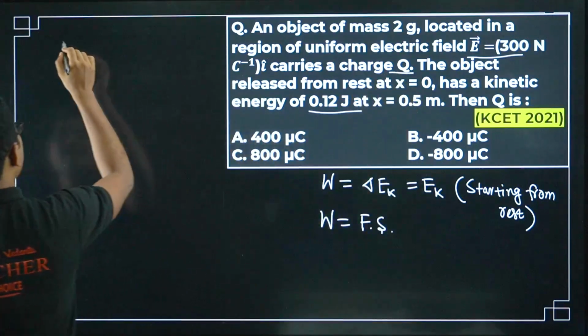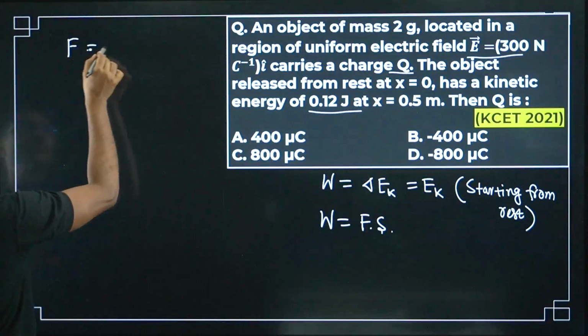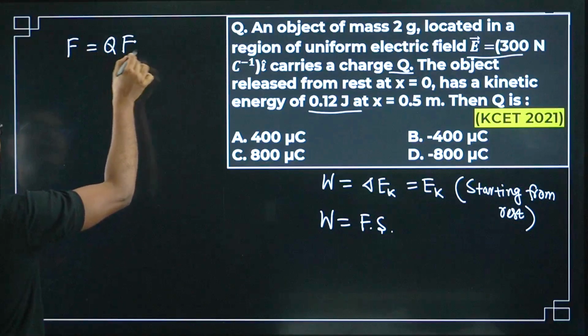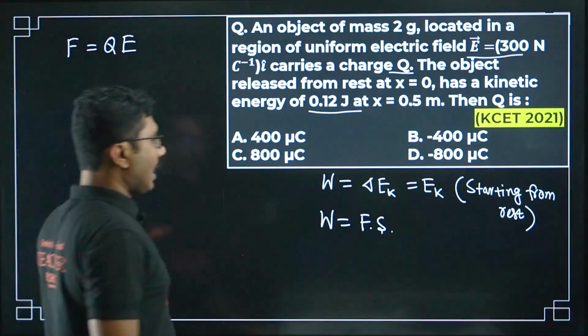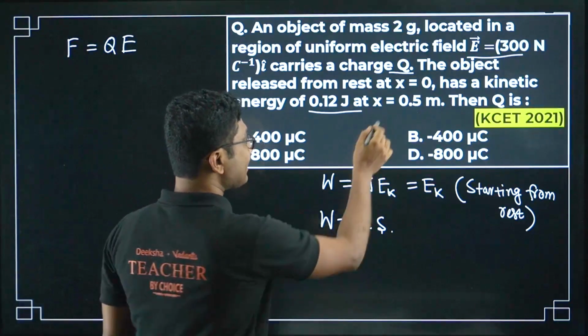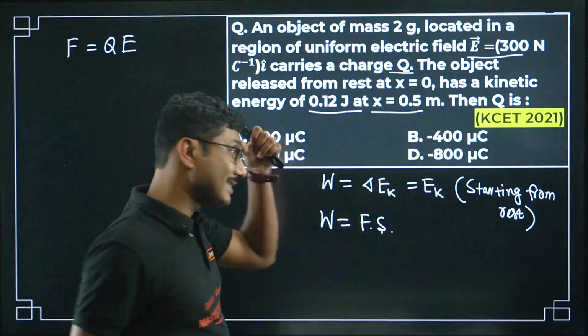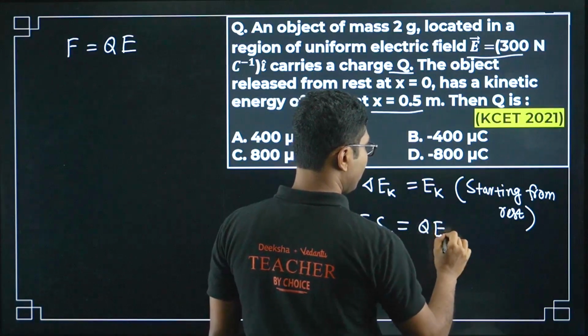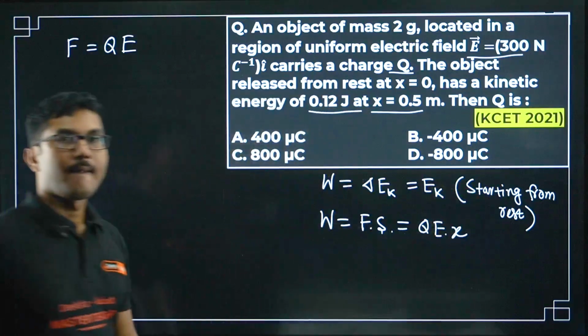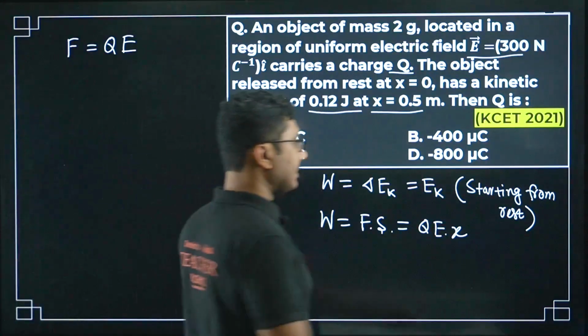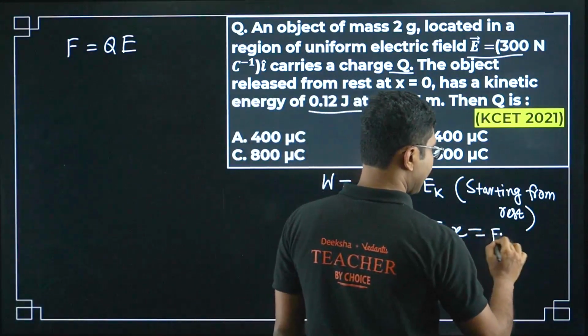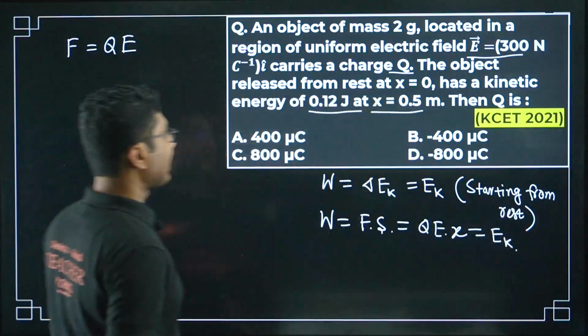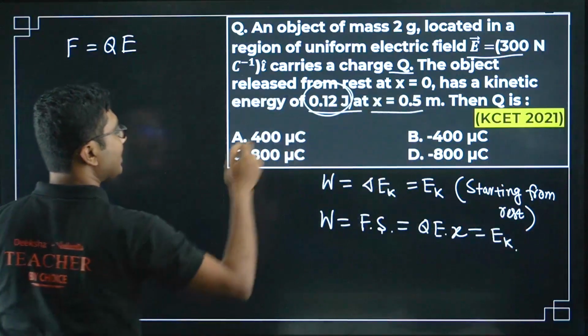Here the electric field is given, and the charge is Q. So what is the electric force? Electric force is Q into electric field. And what is the displacement? Displacement here is given by x. So you can write this as Q into E into x. This is the work done, and that should be equal to the kinetic energy, which is given as 0.12.